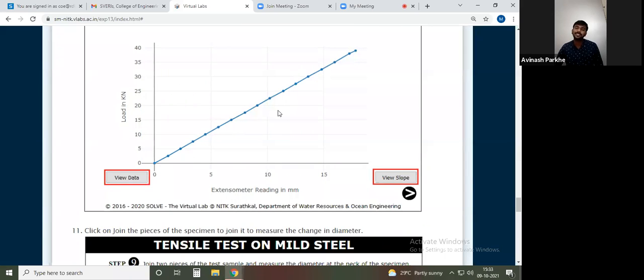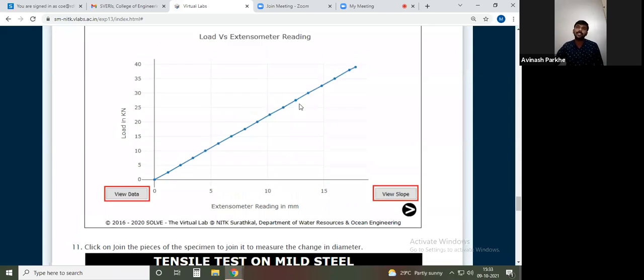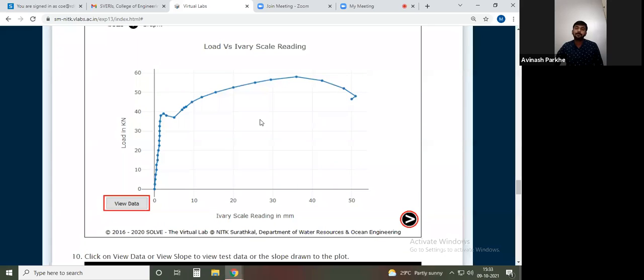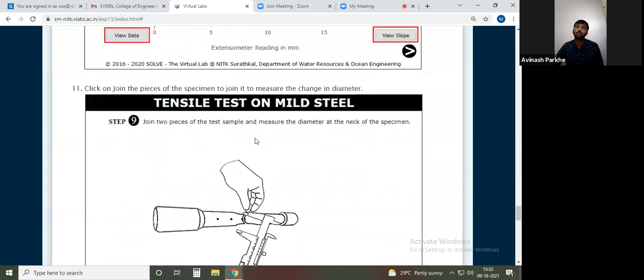If load increases, the change in length also increases. By observing this graph, we can say that it is applicable for the ductile material, because it varies through various points: proportional limit, upper yield point, lower yield point, ultimate stress, and the breaking point. So this is the actual process we have to follow.